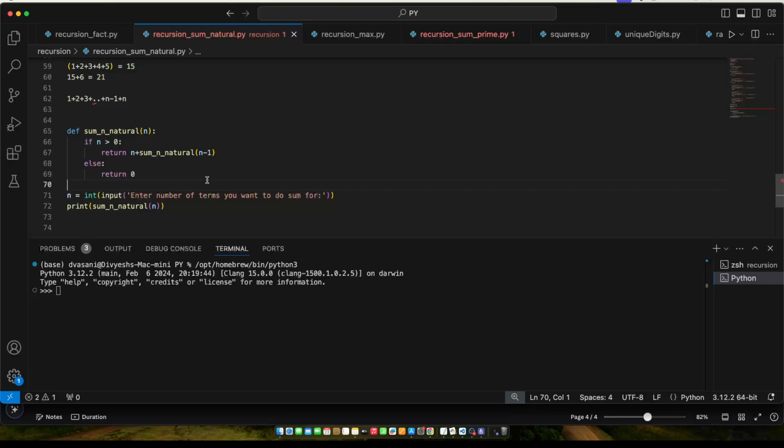Now, if you really have understood this problem, let me give one more problem before I end the video. I want you to work on the problem where, using recursion, can you print the n numbers, which means if user enters, say, 10, you need to print the first n natural numbers. So if user enters 10, you will print 1, 2, 3, 4, 5, 6, 7, 8, 9, 10. If user enters 15, then you print 1, 2, 3, and so on up to 15. So you will be just simply printing those numbers on the screen. And let me know if you have found the solution using recursion, not with for loop or while loop.